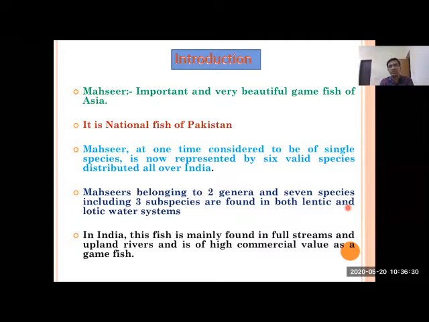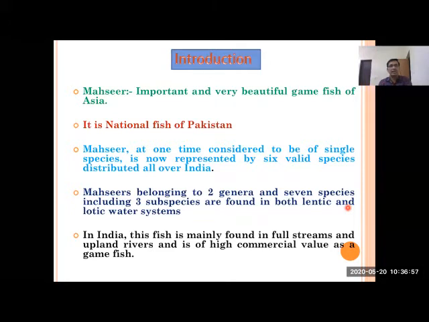this mahseer is one of the most important fishes, which is abundantly found in Indian waters. This is a very beautiful hill stream fish, found in Himalayan regions and considered the most beautiful game fish. It's the national fish of Pakistan. Not in India. Pakistan has considered this species, this mahseer, as their national fish.